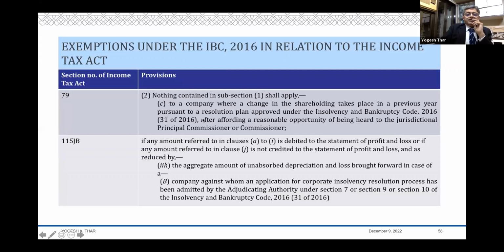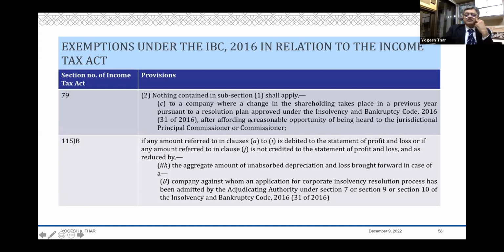Okay. If we read just up to here, then 79 is almost automatic. If there's a change in shareholding, you might not have asked for that relief under the plan, but if there's a change in the shareholding pursuant to the plan, then 79 will not apply. However, it doesn't just end there. It says that after affording a reasonable opportunity of being heard to the jurisdictional principal commissioner or commissioner.